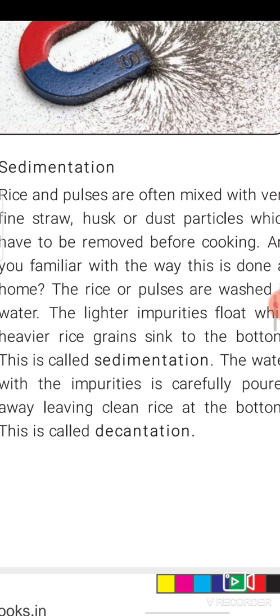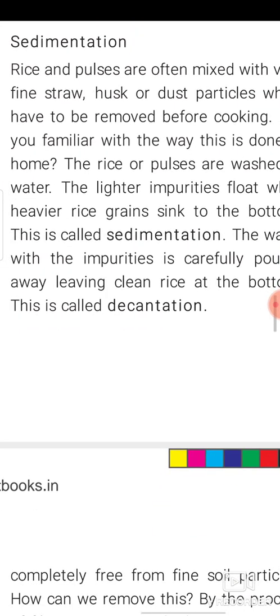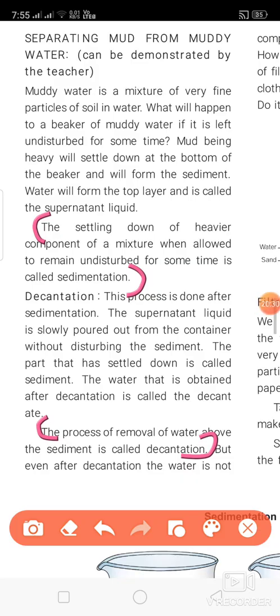The water with the impurities is carefully poured away, leaving clean rice at the bottom. This is called decantation. So let's see the definition for sedimentation and decantation. The settling down of the heavier component of a mixture when allowed to remain undisturbed for some time is called sedimentation. What is decantation? This process is done after sedimentation. The supernatant liquid is slowly poured out from the container without disturbing the sediment. So the process of removal of water above the sediment is called decantation.